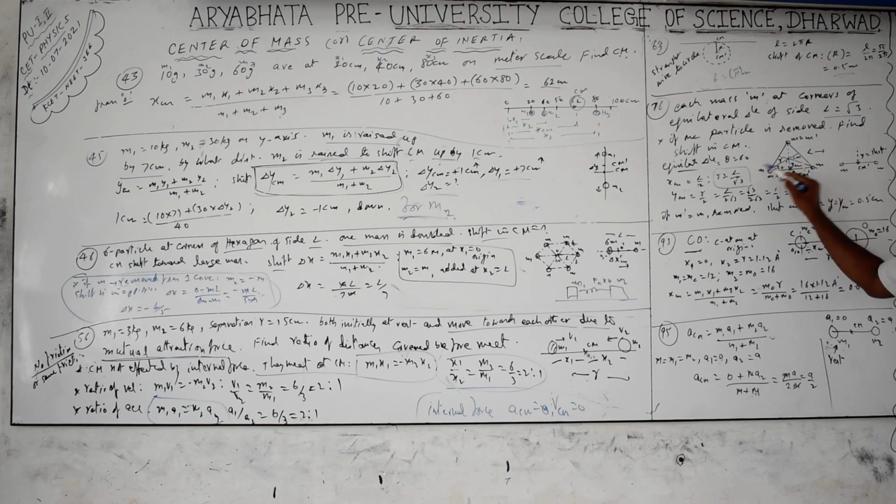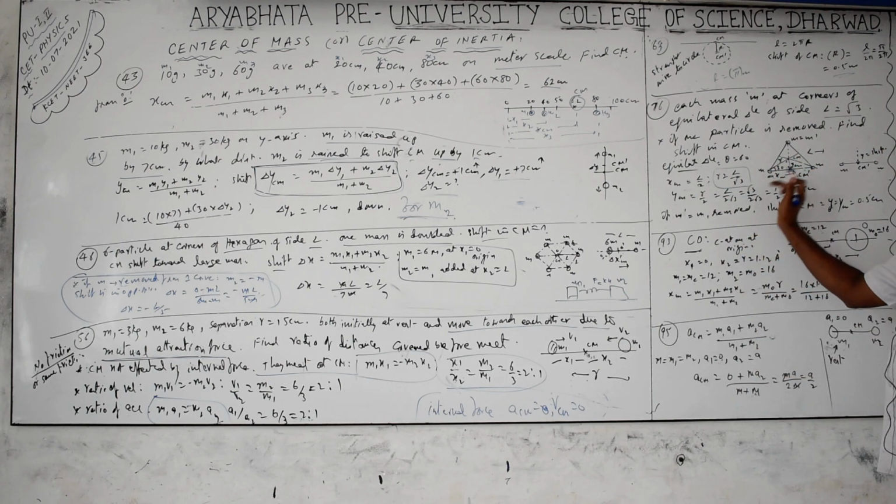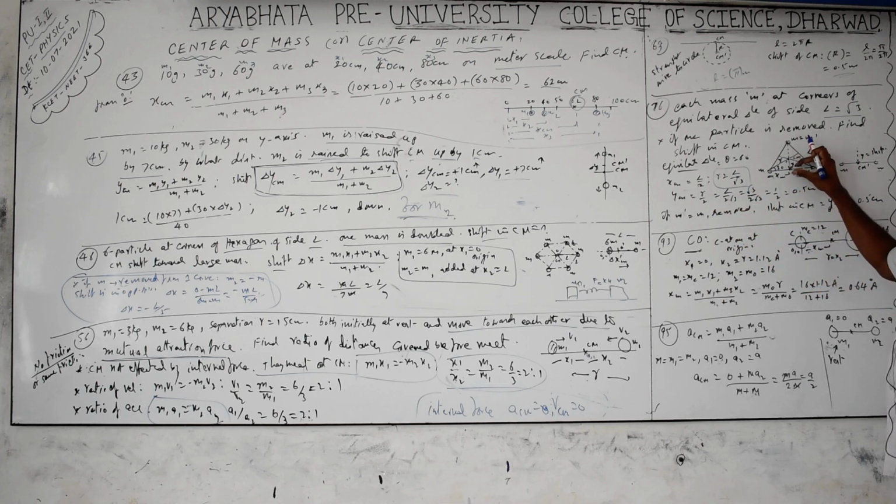L is given here as root 3, so root 3 by root 3 becomes 1, and r becomes equal to 1. XCM, this center point, is L by 2. YCM is equal to r by 2, and L by 2 root 3 is the relationship we have. Root 3 cancels, and 1 by 2 means 0.5 centimeters. So, when one particle is removed, the shift in center of mass is 0.5 centimeters.